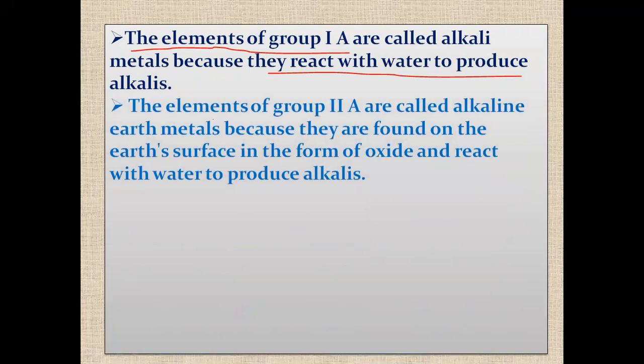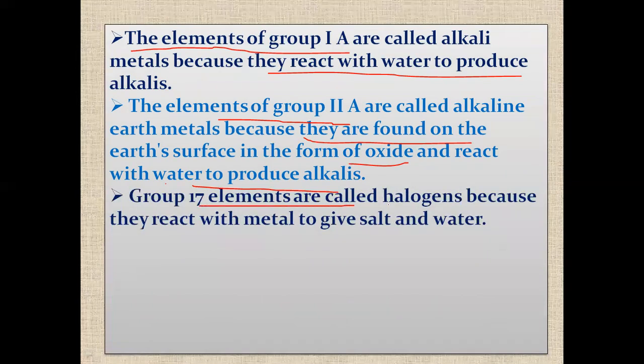Second one, the elements of group IIA are called alkaline earth metals. Why? Because they are found in the earth's crust in the form of oxides, and they react with water to produce alkalis, so they are known as alkaline earth metals. They are less reactive than group IA.